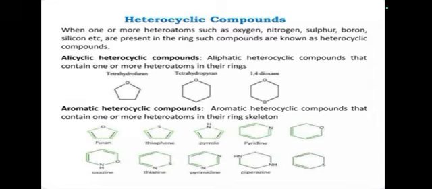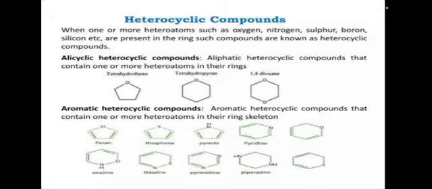Heterocyclic compound is again classified into two. One is alicyclic heterocyclic compound and the second one is aromatic heterocyclic compound. Alicyclic heterocyclic compound means it is saturated, while aromatic means unsaturated rings. Alicyclic heterocyclic compound means an aliphatic cyclic compound containing one or more heteroatoms in the rings.